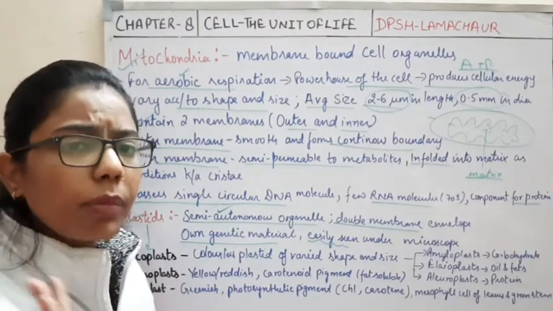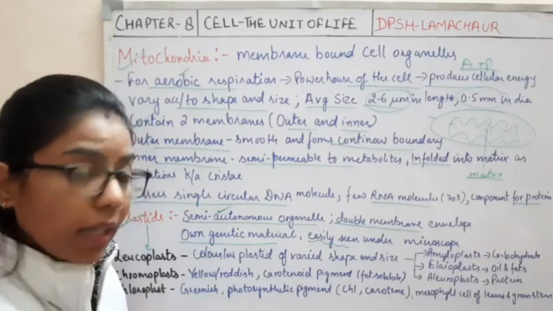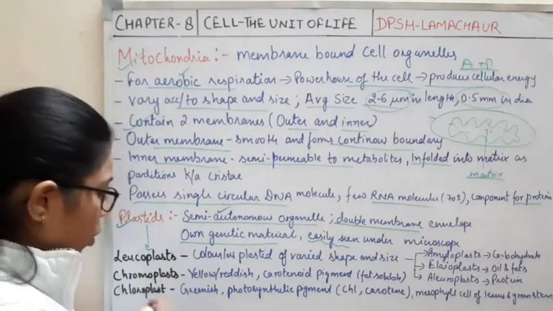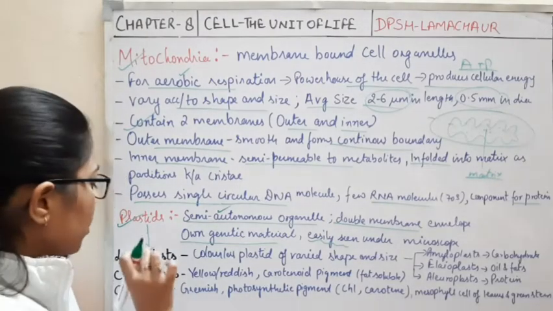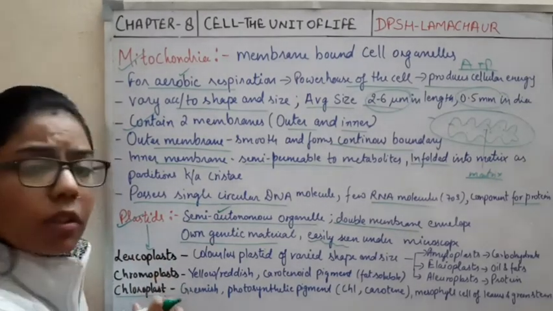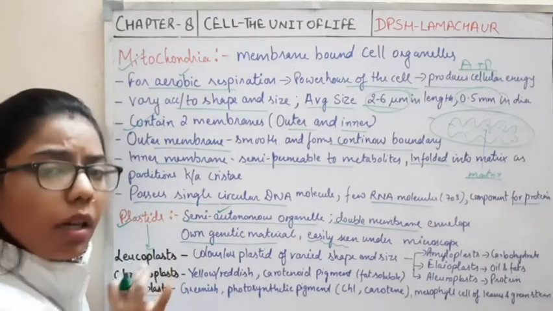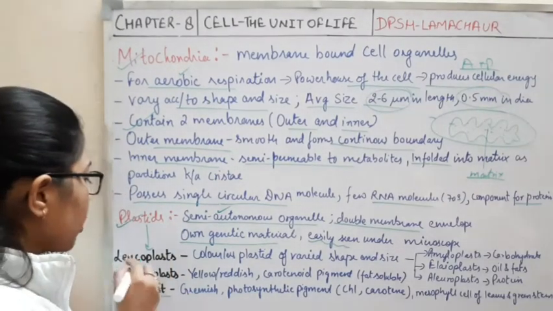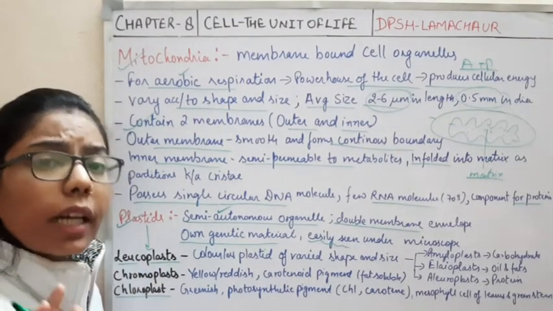Plastids are of three types: leucoplast, chromoplast and chloroplast. Out of these three, you are all familiar with the term chloroplast. All these three categories come under the plastids. Leuco means something related to colorless.